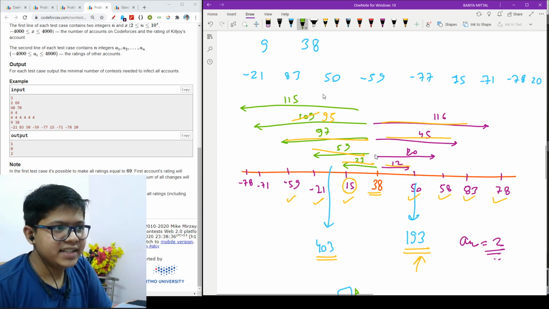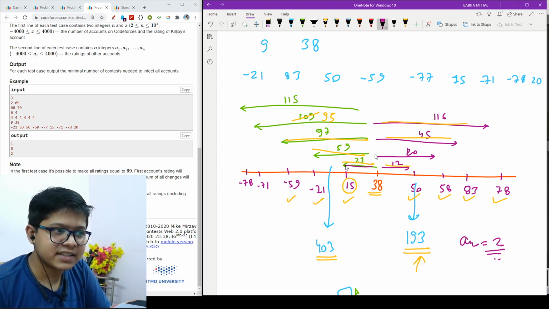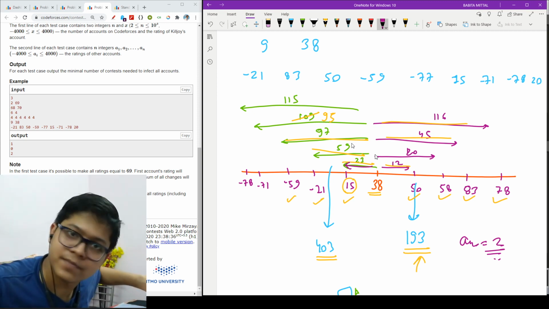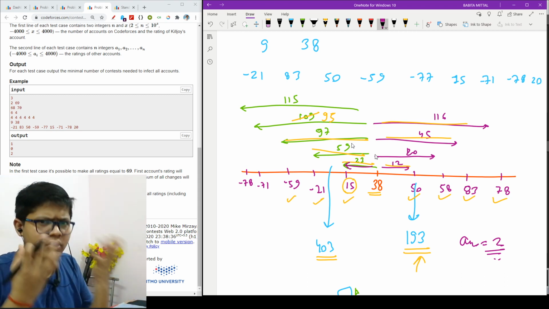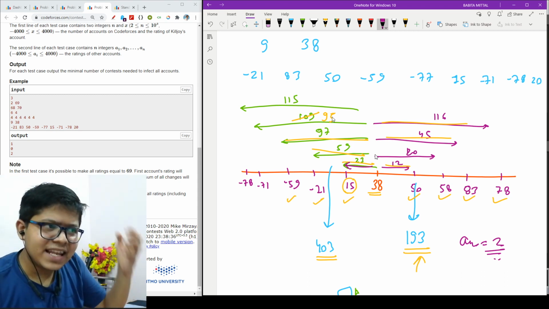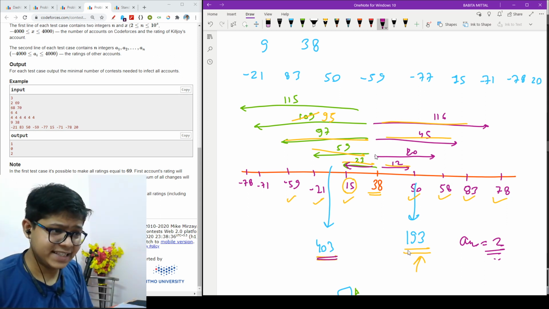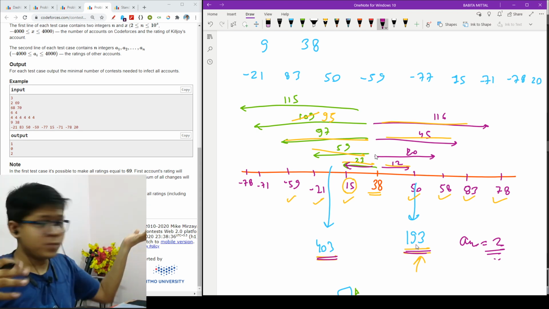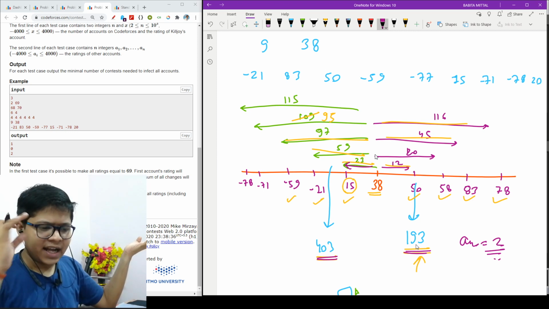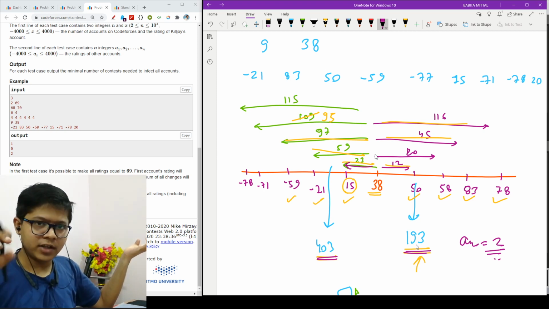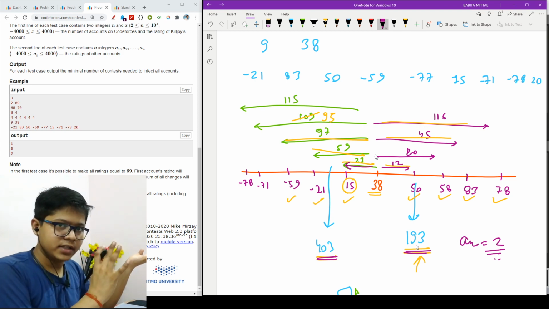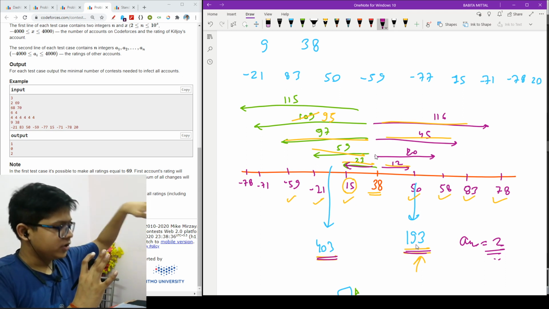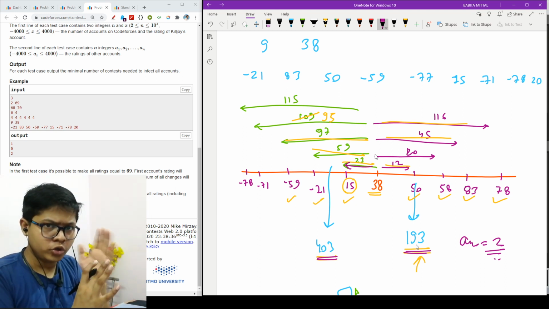So as you can clearly see, I have these differences from the left and these differences from the right. Now I can also clearly see that these are not equal, right? Now I can see that the left sum is 403 and the right sum is 193. So I can utilize that left sum. See, my left sum is more, my right sum is less. So I can think that I can bring all of my right elements to the infected one at 38, but I cannot place all of my elements at the left to the infected place.